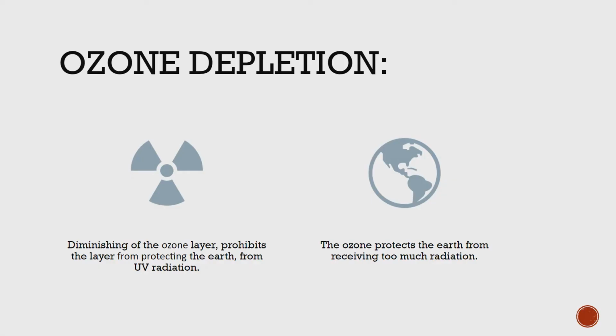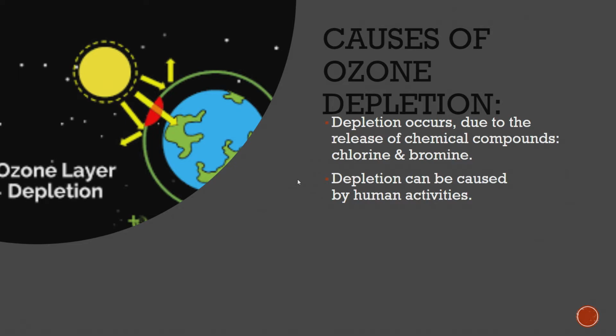Ozone depletion. Ozone depletion is a major global issue. Ozone depletion is the steady thinning of Earth's ozone layer. The layer is essential to protecting the Earth's outer shell. The layer is extremely vital because it protects the Earth from receiving an excess amount of ultraviolet rays. Causes of ozone depletion. The reduction of the ozone layer is most likely to occur in the southern hemisphere. Ozone depletion is caused by the release of chemical compounds, which is most commonly caused by human activity. Some chemicals, such as bromine and chlorine, as mentioned earlier, are found in aerosol sprays.